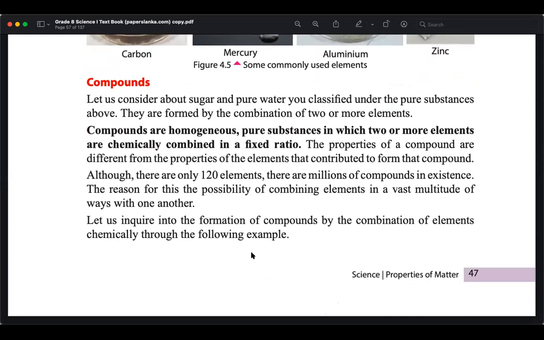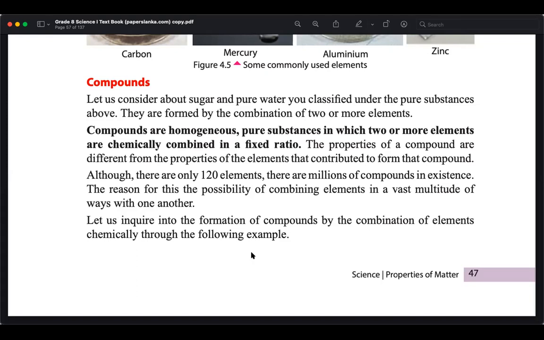Compounds are homogeneous, pure substances in which two or more elements are chemically combined in a fixed ratio. So let's make it simple.